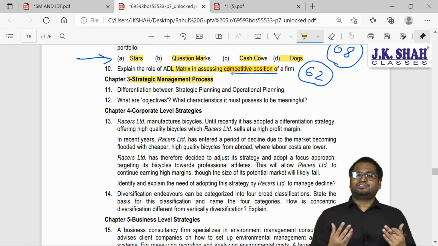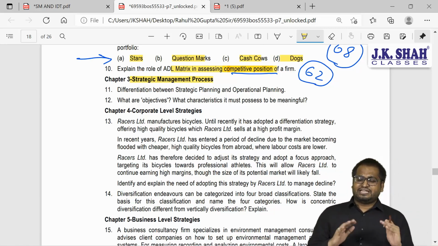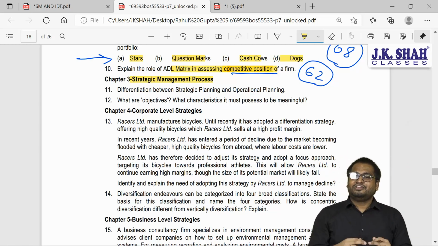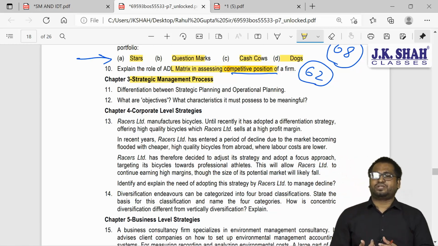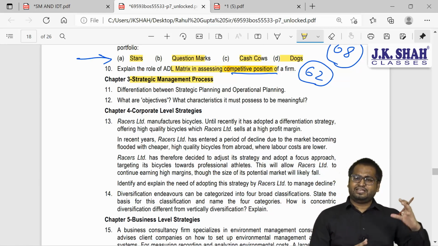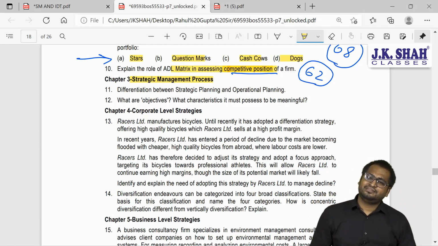All such things are called planning. And planning is not done for today, it is done for the future. So it is future oriented. So there can be two types of plans. One, strategic plan, the other, operational plan. So now you think, what is strategic plan?